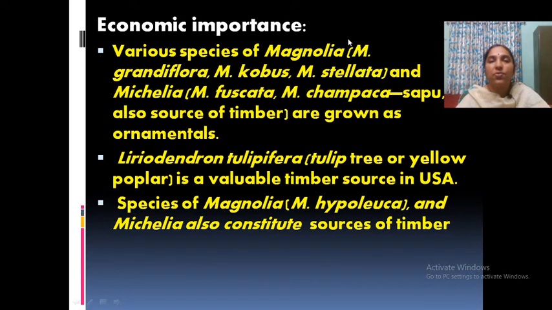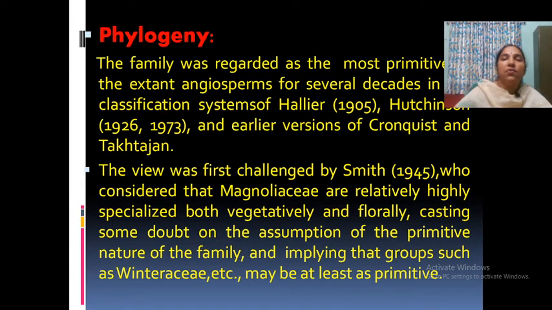Economic importance of the family. Various species of Magnolia are economically important, especially used for timber and also grown as ornamentals. Liriodendron is a valuable timber used in the USA, and species of Magnolia and Michelia are also timber yielding. Then phylogeny, very important.